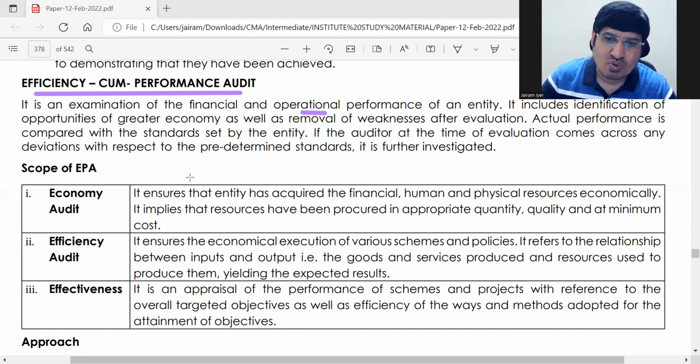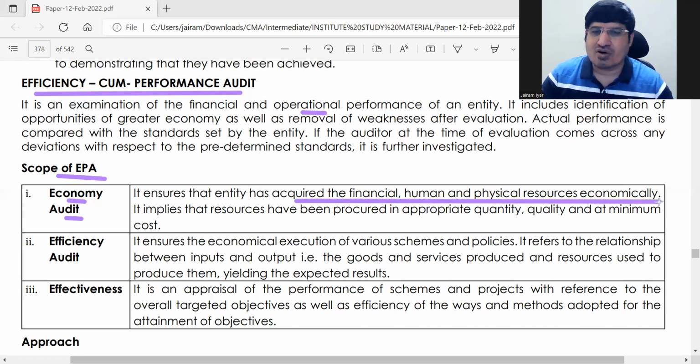Now, the scope of EPA, efficiency cum performance audit. One is economy audit. In economy audit, what is seen is whether you acquire financial, human and physical resources economically. Whatever you are buying, is it bought at the least possible cost or not? Only that is checked. That is all you need to say here.